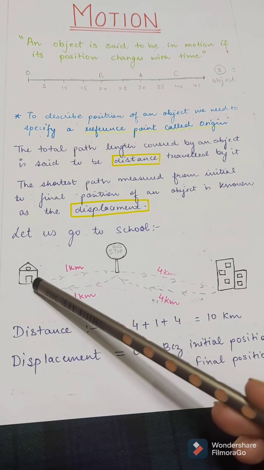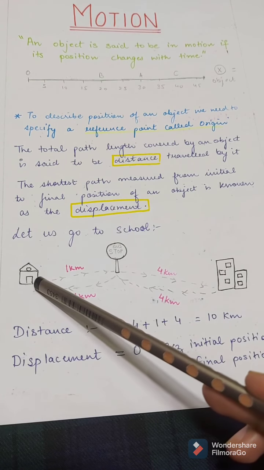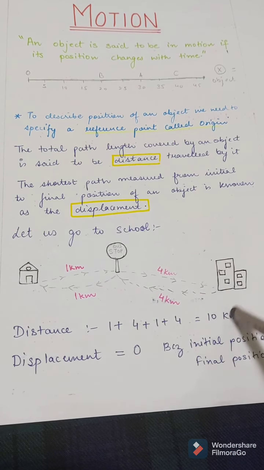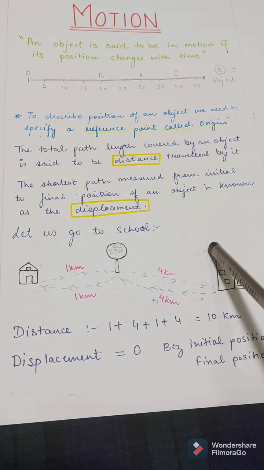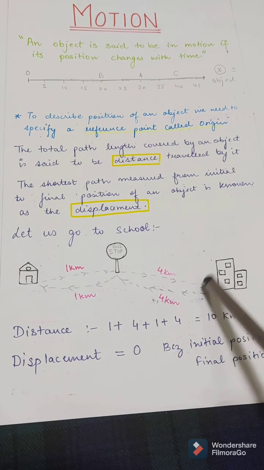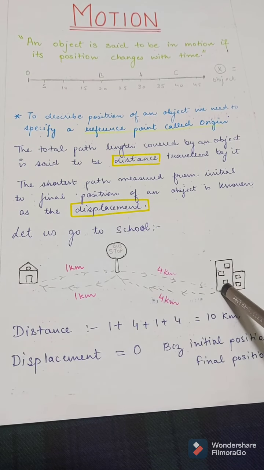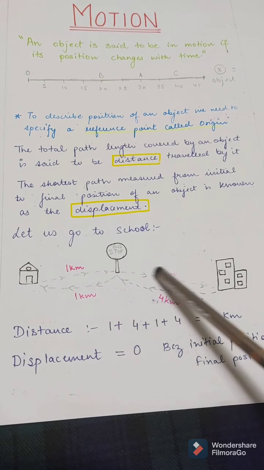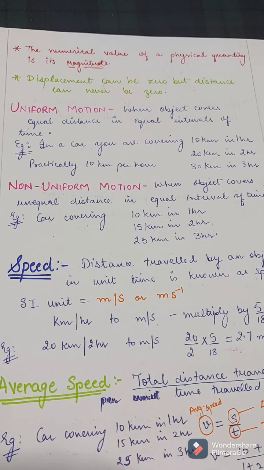But if we consider only your half journey, that is the journey from your home to the school only, then the distance traveled is 1 kilometer plus 4 kilometer, that is 5, and the displacement is also 5 because your initial position and final position are different, and the shortest distance is 5 kilometers, right? Hence we can say that the displacement can be 0 but the distance can never be 0.